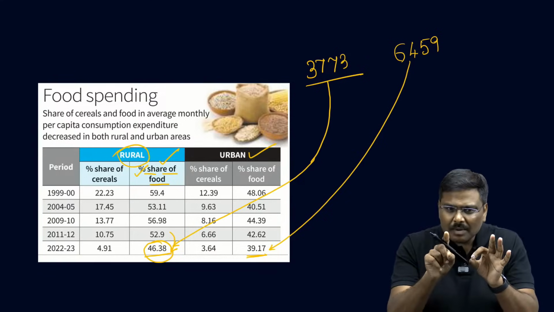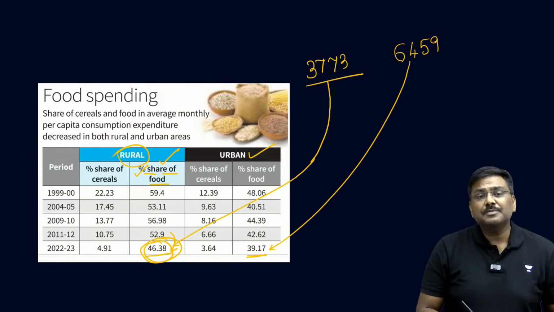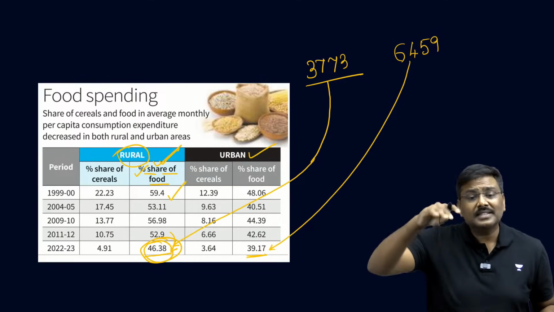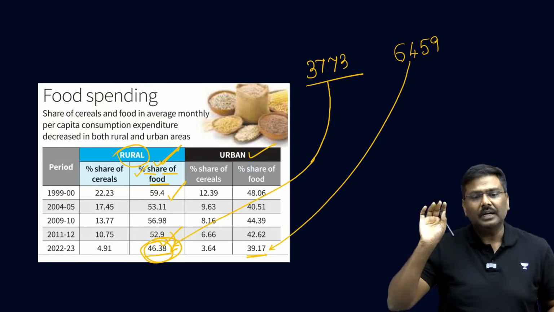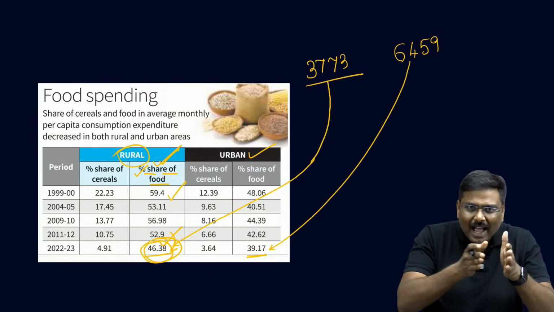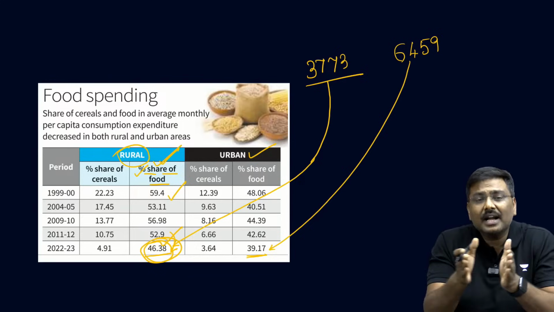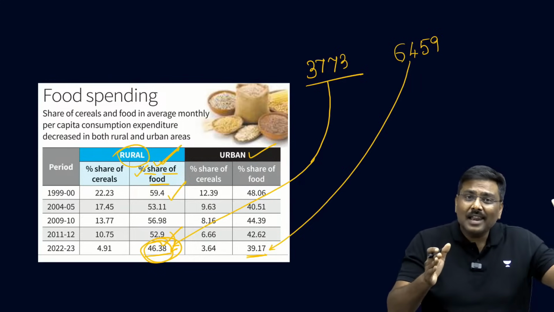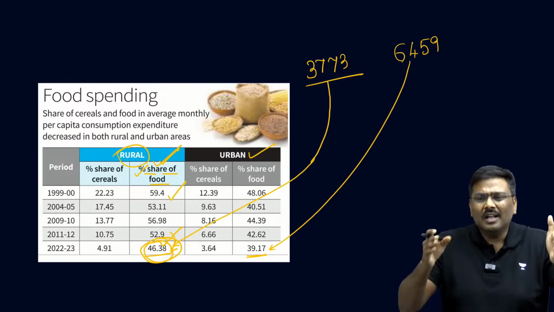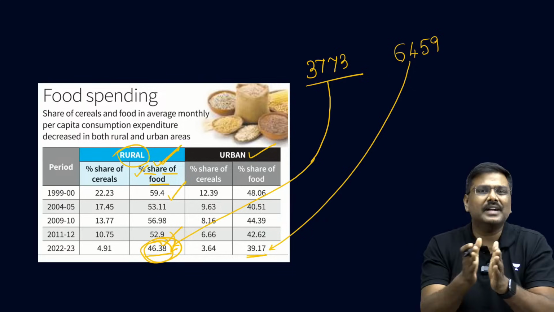For the first time, please remember this. Suddenly, this can be asked in UPSC Prelims. For the first time, the percentage of MPCE spent on food in rural India has declined, fallen below 50%. And apart from this, the MPCE gap that existed between urban India and rural India has come down. It has reduced in the last 1 decade, compared to 2011 and 12, as per the latest data. The gap between the MPCE of urban India and rural India has declined.